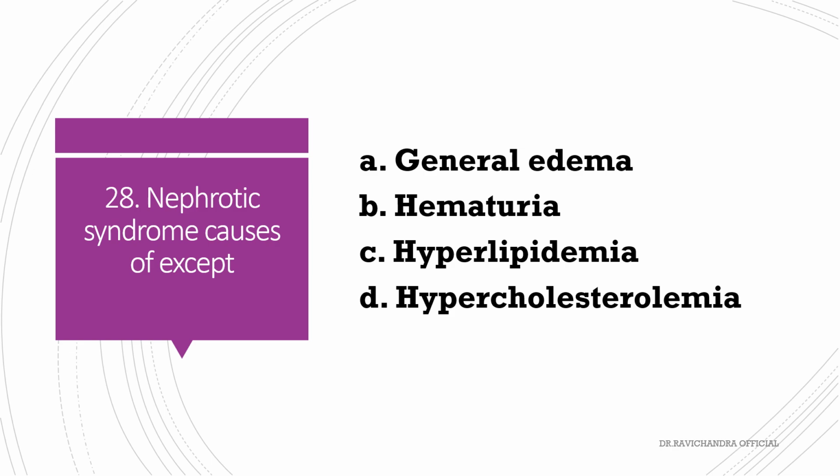Nephrotic syndrome causes all of the following except generalized edema, hematuria, hyperlipidemia, hypercholesterolemia. The answer is hematuria. There will be generalized edema, hyperlipidemia, and hypercholesterolemia in nephrotic syndrome. There will not be any hematuria. Hematuria is seen in nephritic syndrome.